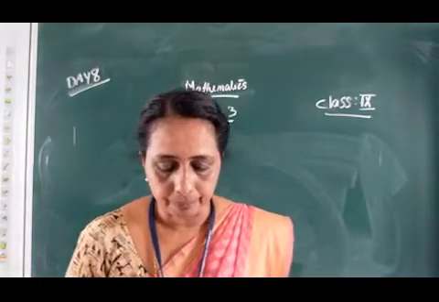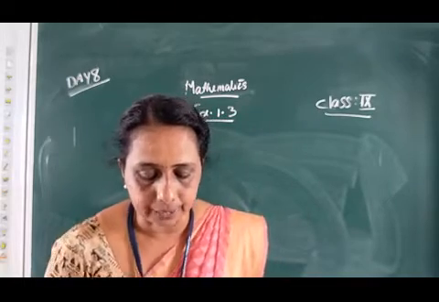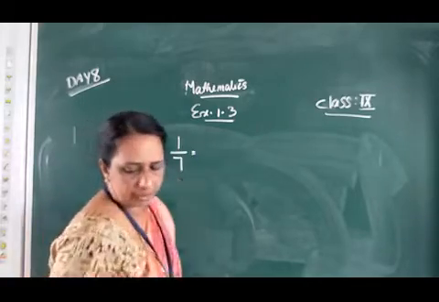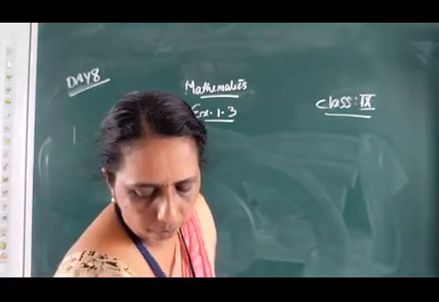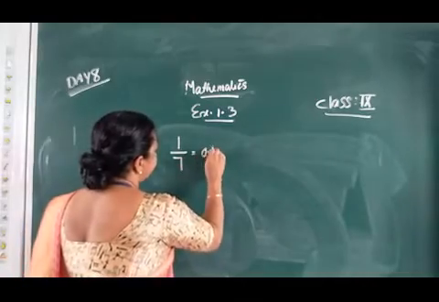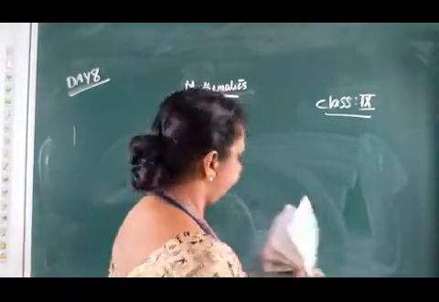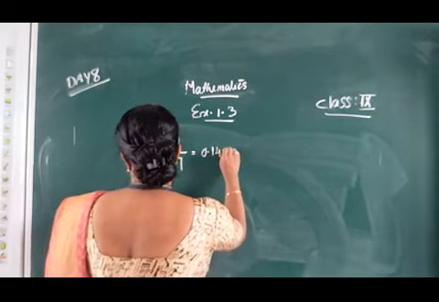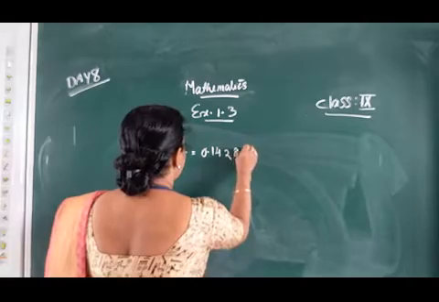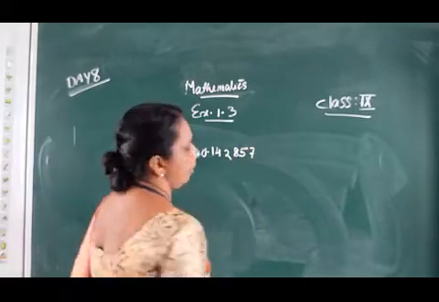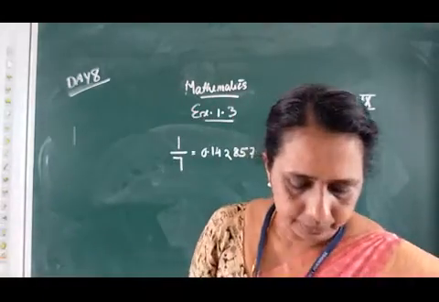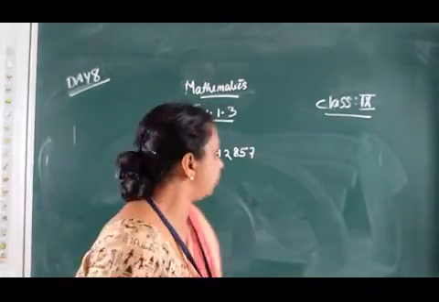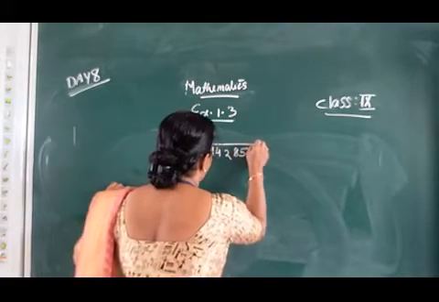Next, second question. You know that 1 by 7 is a rational number, and its decimal expansion is given. That is 0.142857 bar.